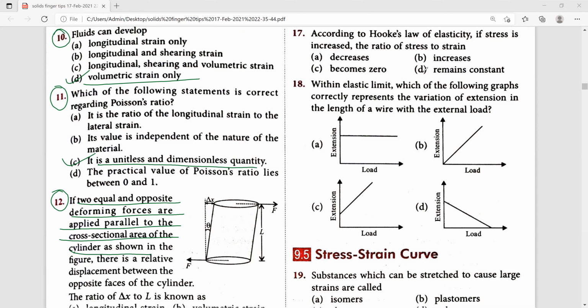So the ratio of delta x to L, what do we call it? It is the shearing strain, given by delta x divided by L. Therefore, just observe all the four options. Among all the four options, the right answer is this one.